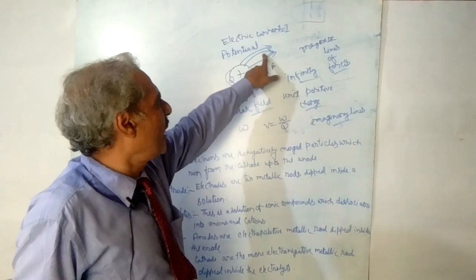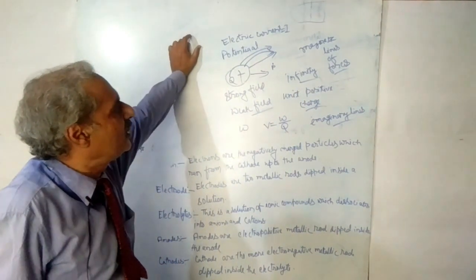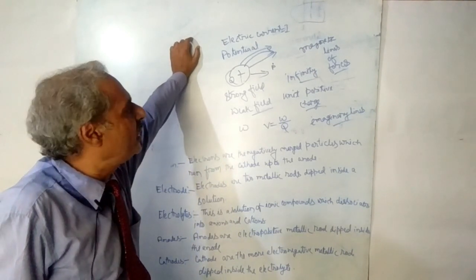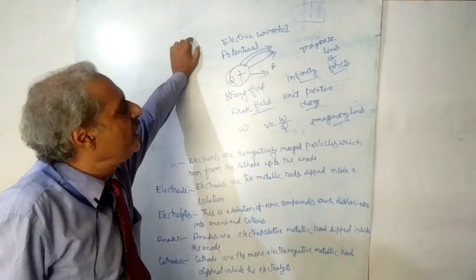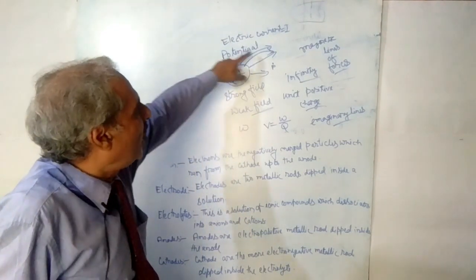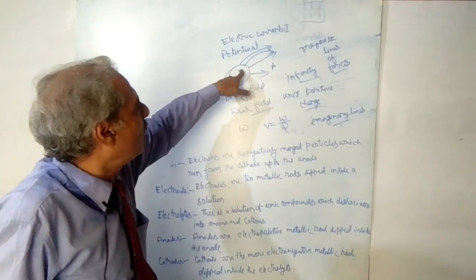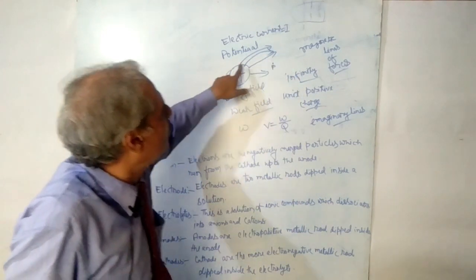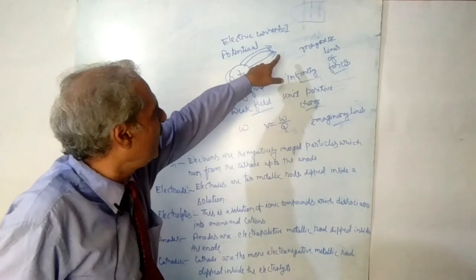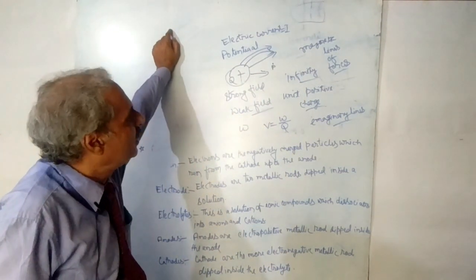These lines are parallel to each other, which means they do not meet at any point, so they are known as parallel lines. And these parallel lines are in the direction from inside to outward. When we are moving against these imaginary lines, these magnetic lines of force,